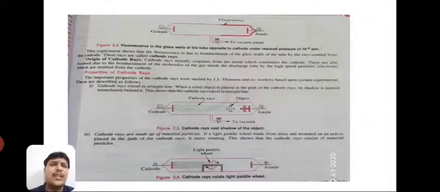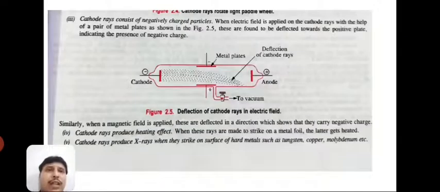Now, cathode rays are made up of material particles, meaning having some mass. If a light paddle wheel made from mica and mounted on an axis is placed in the path of the cathode ray, it starts rotating, and this shows that the cathode rays consist of material particles. So students, each topic is common in class 9. Now third, cathode rays consist of negatively charged particles.